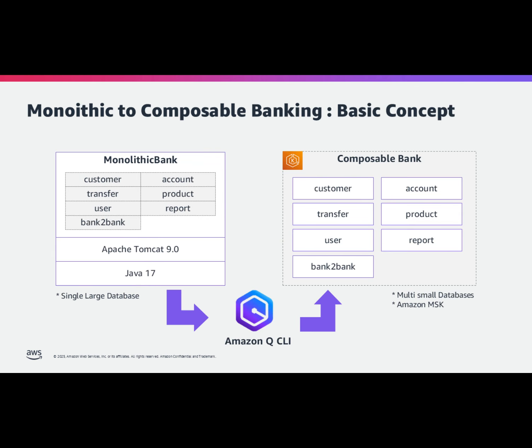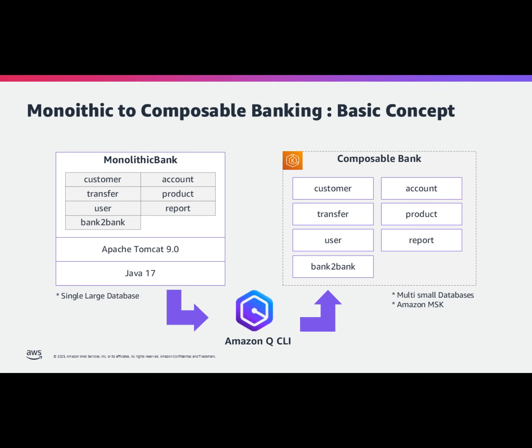Transitioning to composable banking requires shifting from legacy monolithic structures to microservice architecture, MSA-based composable banking frameworks. This involves a structural change from a single large database to multiple smaller databases, with Amazon MSK, managed streaming for Apache Kafka, playing a crucial role in this transformation. By leveraging MSK for data flow and event processing between services, we can effectively implement a loosely coupled microservice architecture.